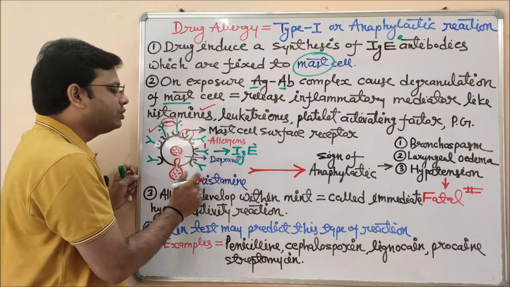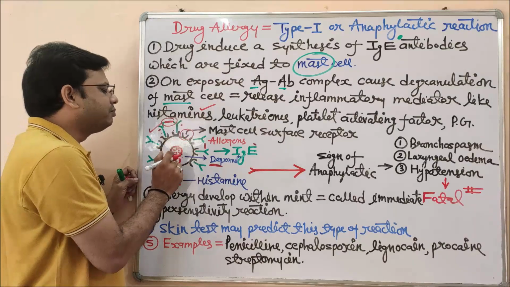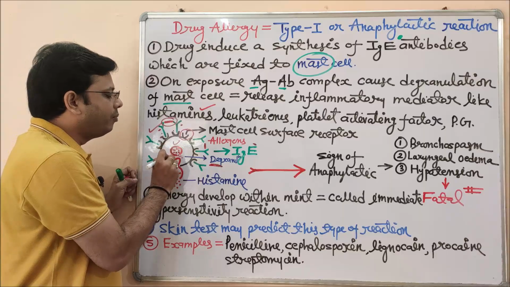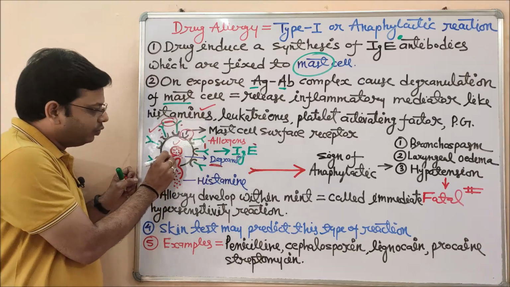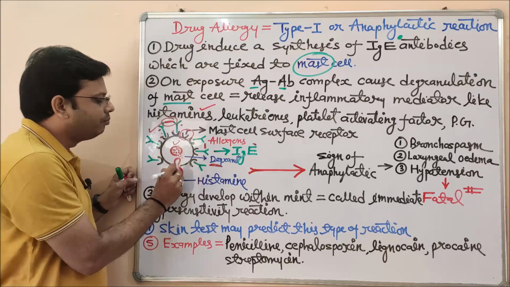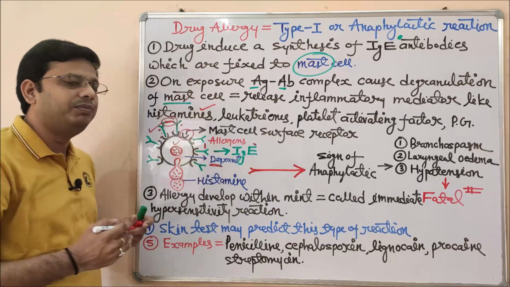there is a process called degranulation. What is the meaning of degranulation? Under this mast cell, there is histamine which is available in granule form, and these granules are packed in circles. Now you can see there is degranulation, that is the release of granules from the mast cell, and that will ultimately release histamine. So this histamine will be released.